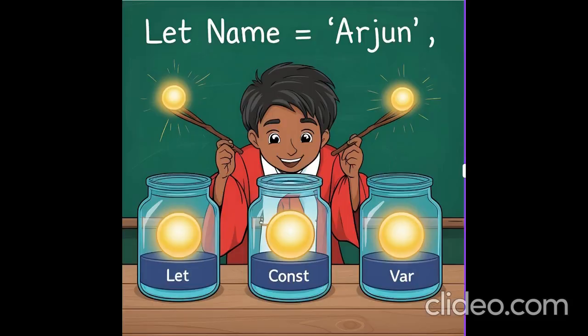Let's begin with variables, the book said. Think of them like jars that hold information. Arjun read: let name = "Arjun", const age = 20, var city = "Webville". The book explained, let can be updated, const cannot be changed, and var, well, it's old magic, sometimes unpredictable.